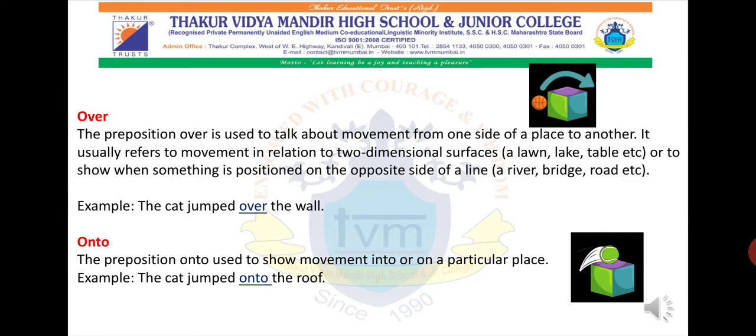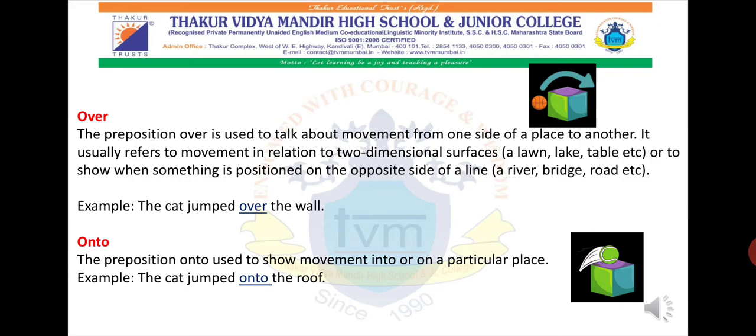Now, the next one is over. The preposition over is used to talk about movement from one side of a place to another. It usually refers to a movement in relation to a two-dimensional surface, a lake or a lawn, table, etc., or to show when something is positioned on the opposite side of a line, a river, a bridge or a road.